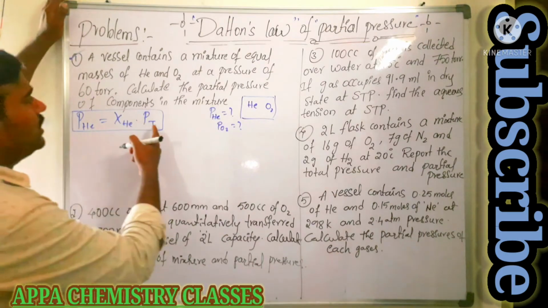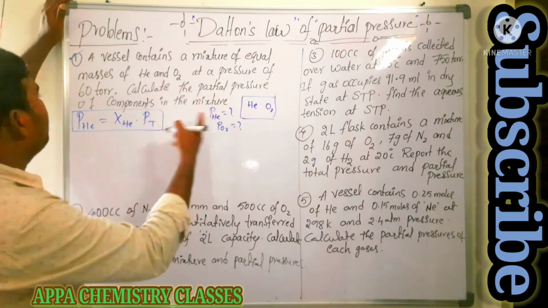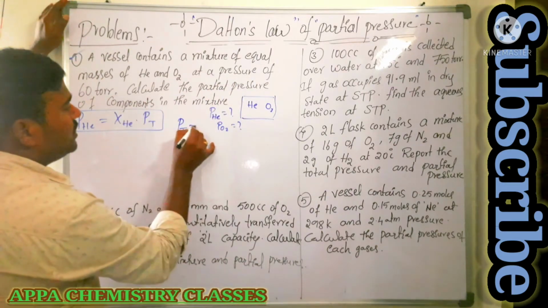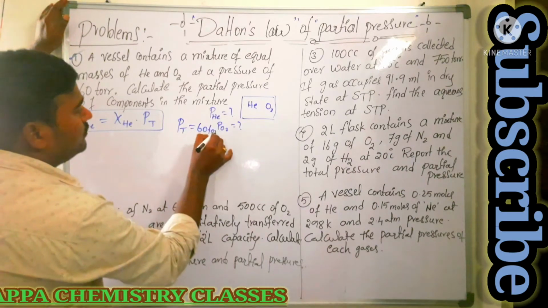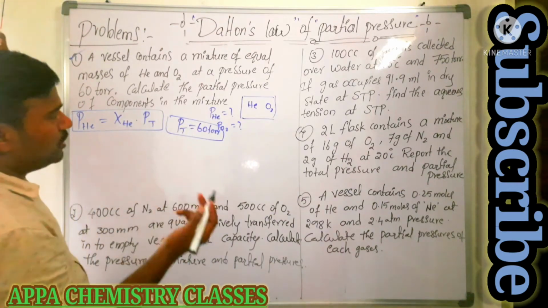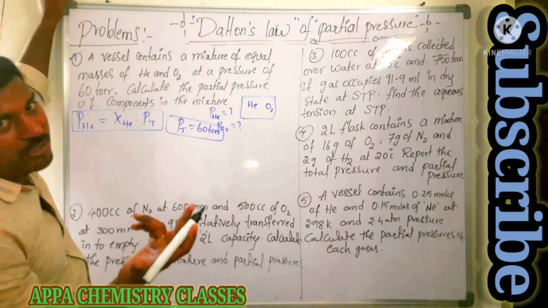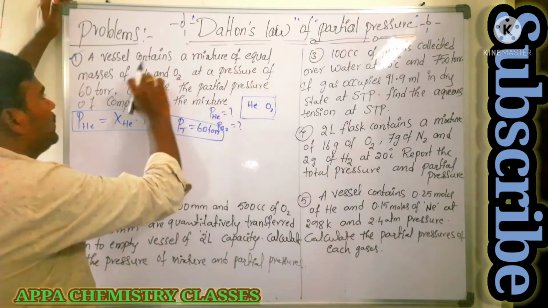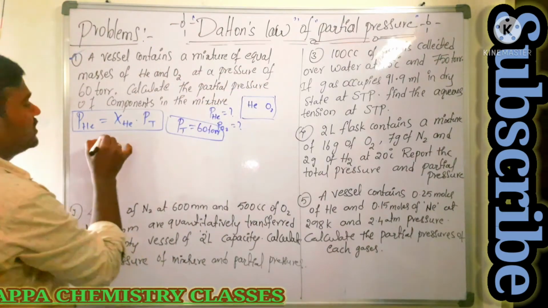So here we need the total pressure. Are they given the total pressure? So the pressure of 60 torr, that is the total pressure they have given. 60 torr. So total pressure we have. Then what about the mole fraction? If you want to get the mole fraction, we should know the number of moles. Now what they are saying: a vessel contains a mixture of equal masses of helium and oxygen.